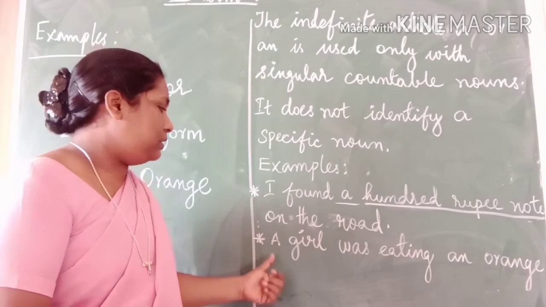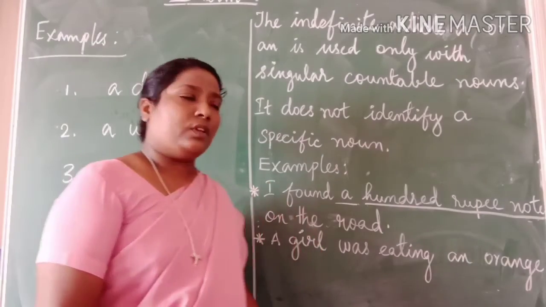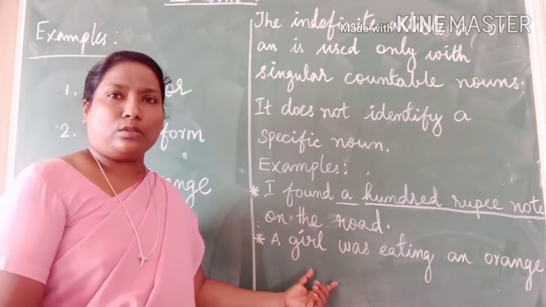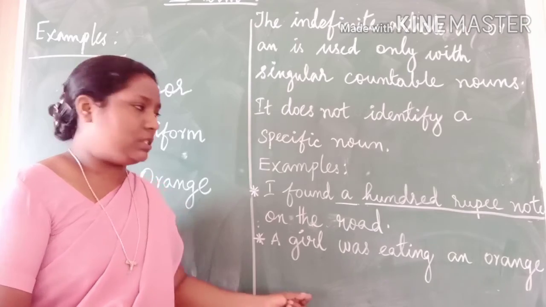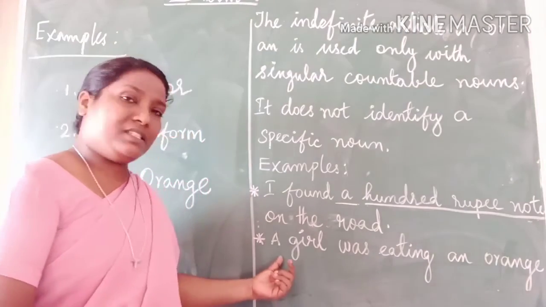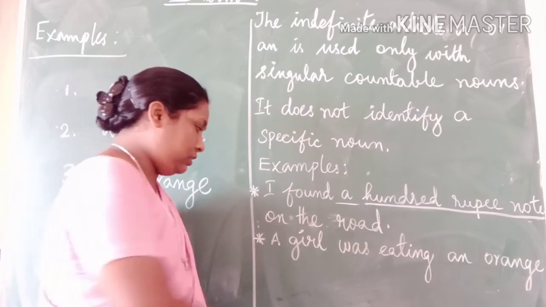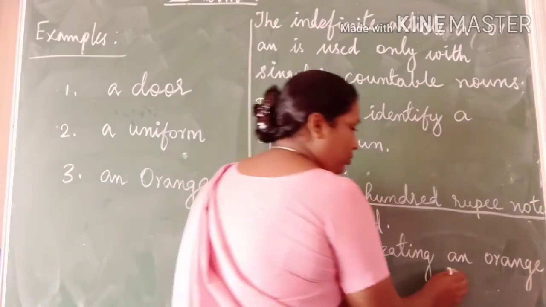Another example, a girl was eating an orange. So, here we are not referring to any particular girl or any particular orange. Therefore, a is used before girl and an is used before orange.